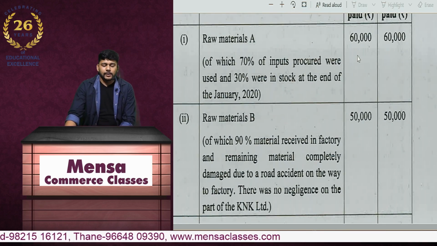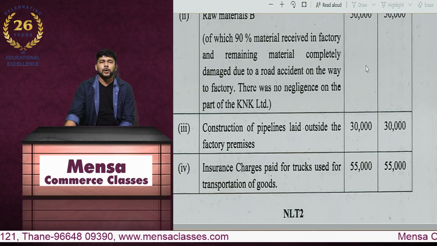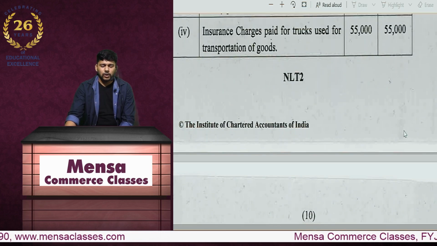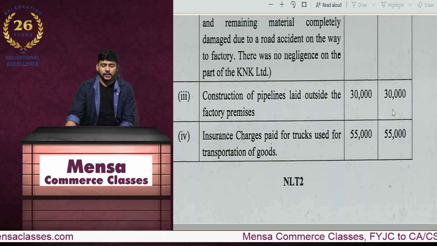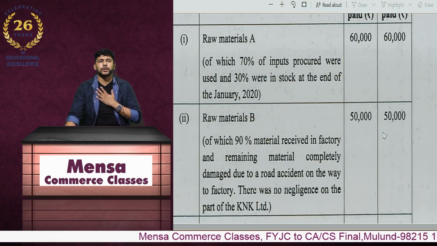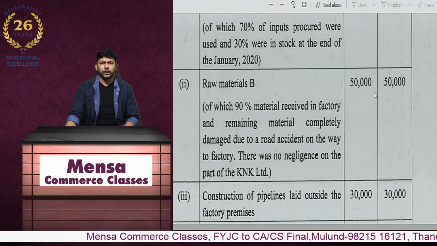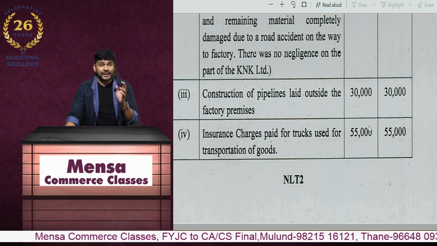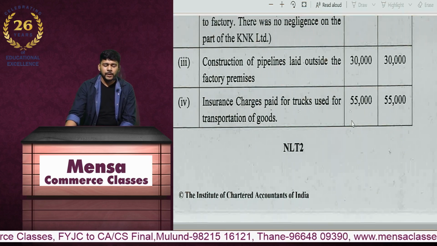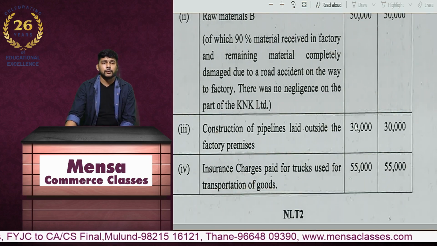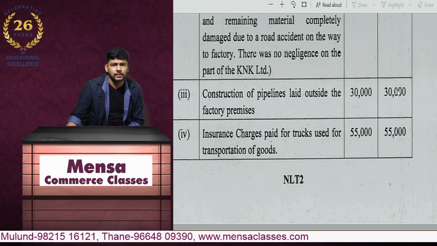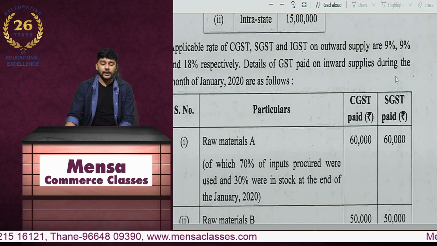So, raw material A, 60,000, this amount is not reflecting in our GSTR 2A. So, what is the eligible credit that is reflecting in our GSTR 2A? The 50,000 rupees credit, out of that our eligible portion is 45,000. So that 45,000, then 55,000, because this pipeline credit is not going to be available. So this 55,000 plus 45,000, that is 1 lakh CGST and 1 lakh SGST, correct? 1 lakh CGST and 1 lakh SGST is what you will be eligible for. It will be eligible credit for you.